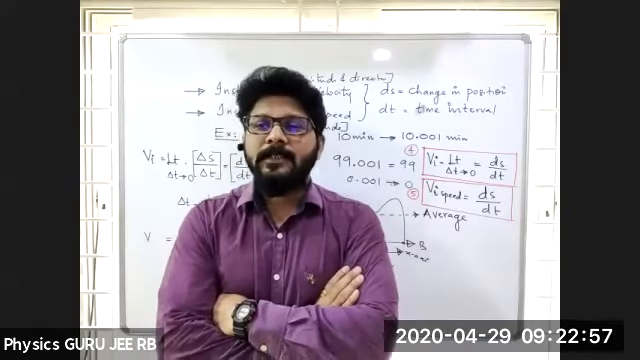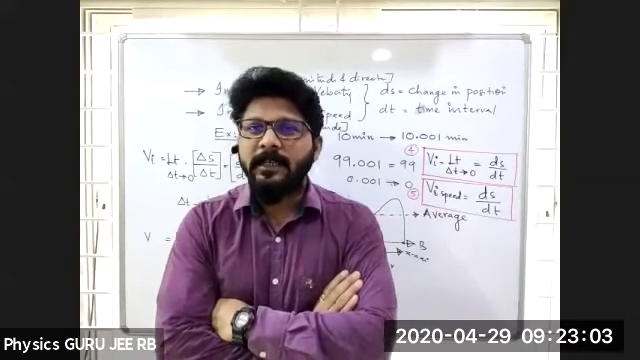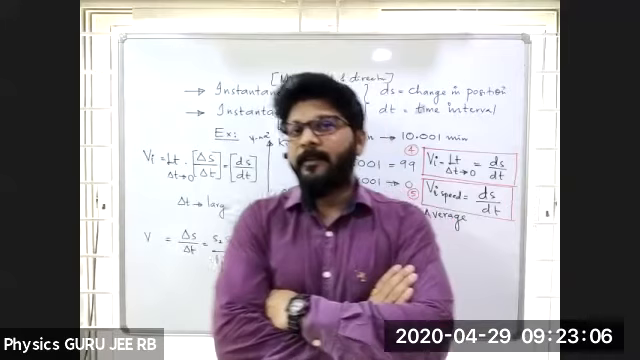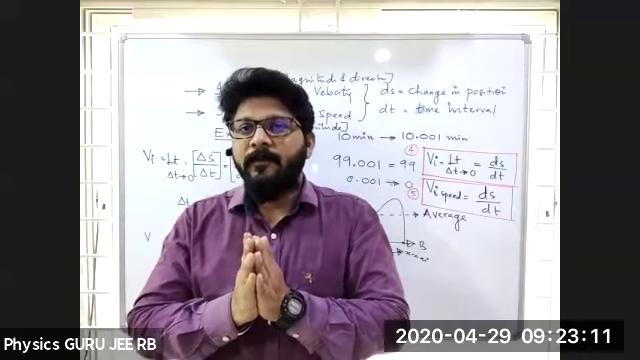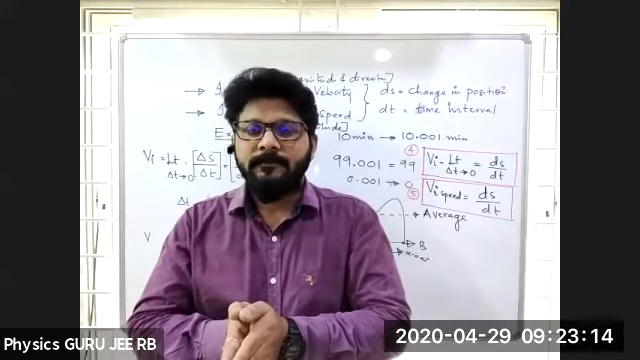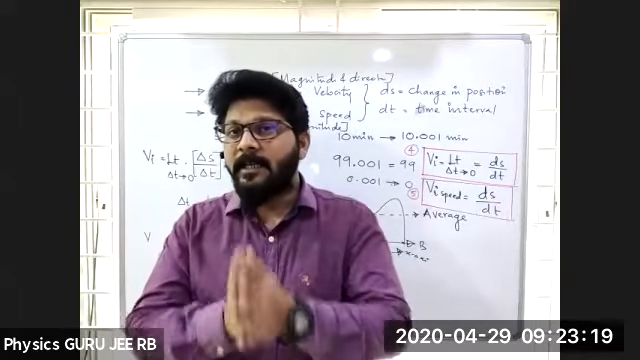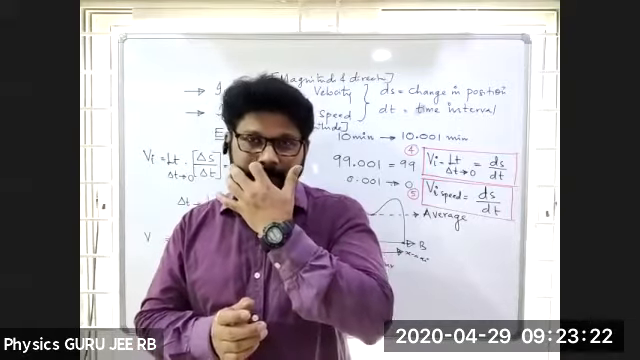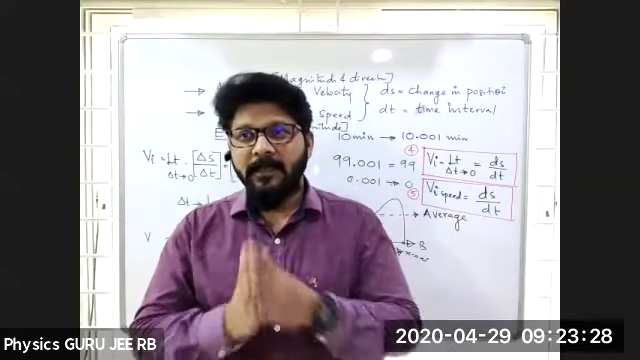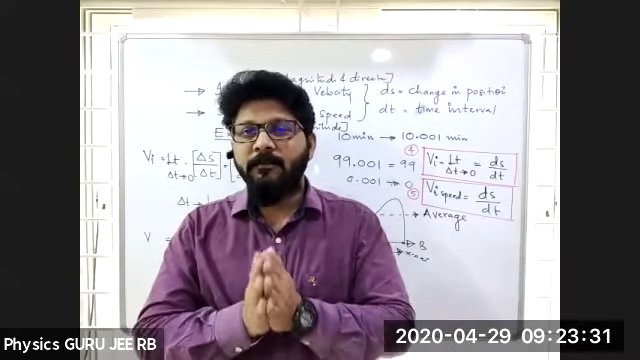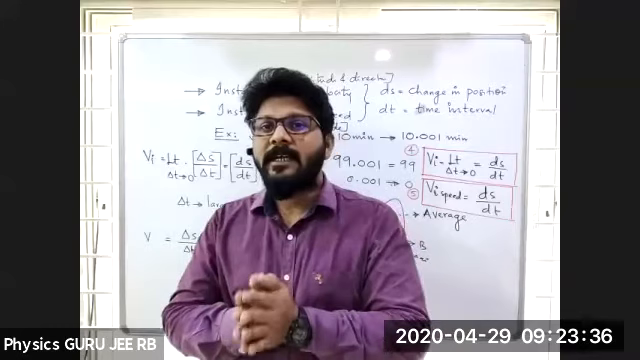Fine. Next, one more question to you. If an object has an instantaneous velocity, carefully now, listen, all of you. If an object has instantaneous velocity 50 kilometers per hour, what is its instantaneous speed? Instantaneous speed. If an instantaneous velocity is 50 kilometers per hour, what is instantaneous speed?